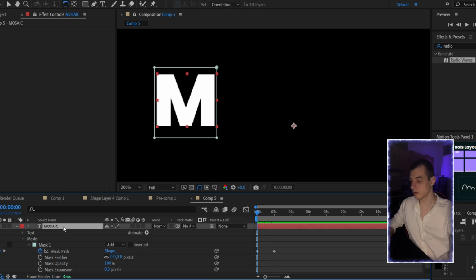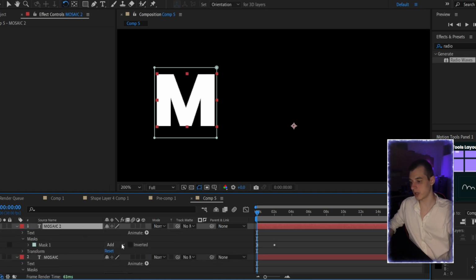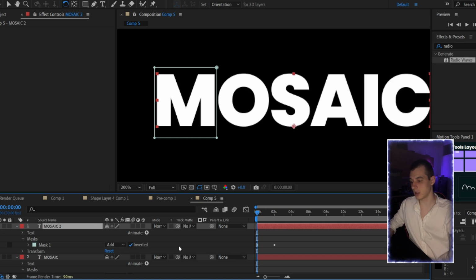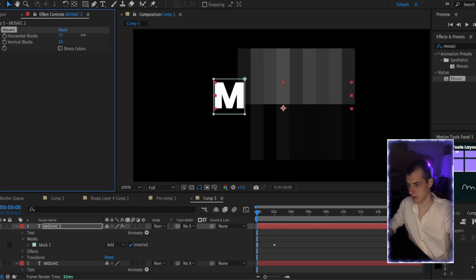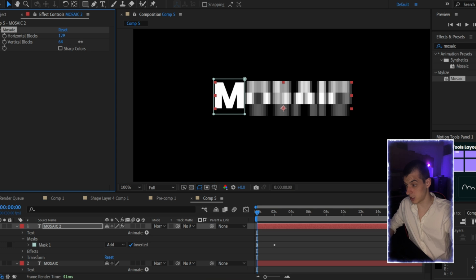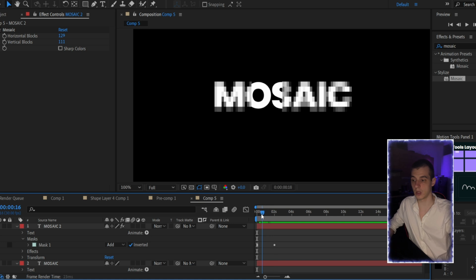We are going to duplicate it. Here we need to find the mask, and it will be inverted. And here we need to find the mosaic. So guys, now let's increase the vertical and horizontal blocks here. And now it looks like this. So it looks very good.